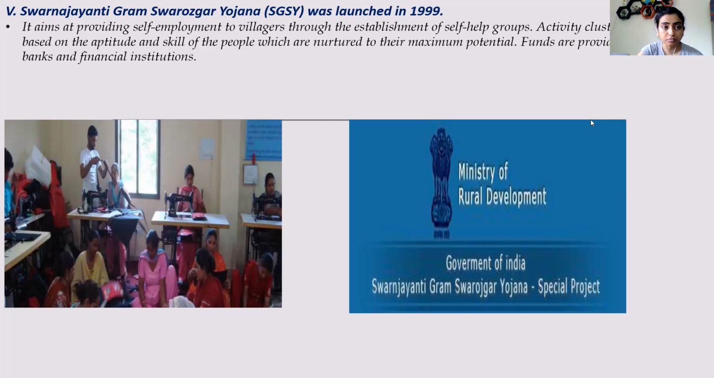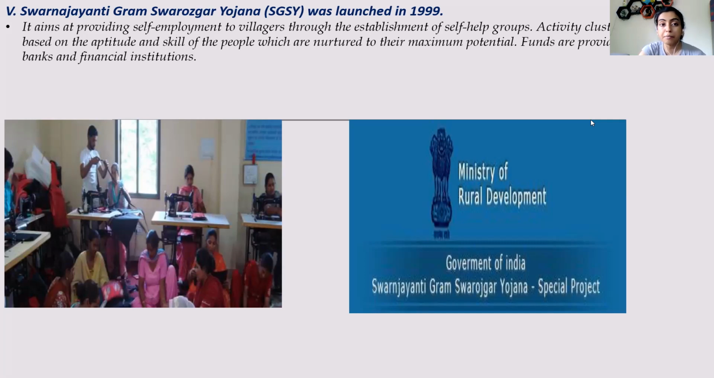All right. So it aims at promoting self-employment to villagers through the establishment of self-help groups. For example, they will teach tailoring, how to do tailoring. All right, then parlor work. So those are self-help groups, and from that also they will save. From whatever their earning is, they will try to save 100 rupees, 200 rupees from their income, so that it is helpful for them in their future use.